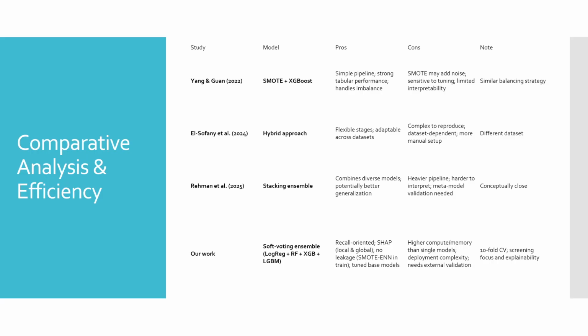In the present approach, a soft voting ensemble with per model optimization and SHAP explanation is adopted. Strengths are high recall, stable fold-to-fold performance, transparent global and local explanations, and a strict no-leakage protocol. The limitations are higher runtime and memory than a single model, somewhat more complex deployment, and the need for external validation. The trade-off is a modest computational overhead in exchange for better sensitivity and interpretability suitable for screening.